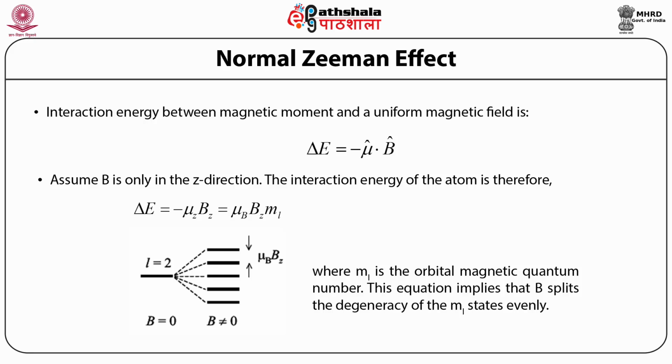The splitting of the m_L state of an electron is shown in this figure. The value of L is 2 and it splits into 5 levels when a magnetic field is applied.